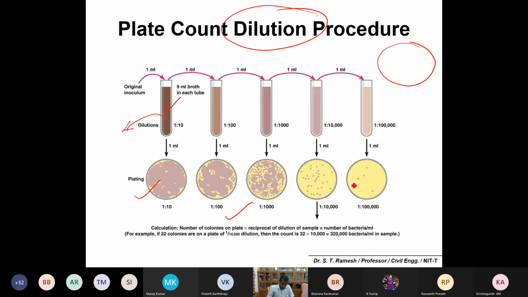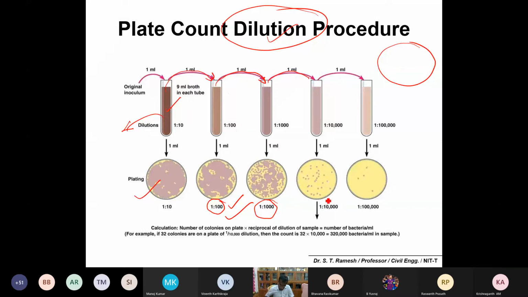In that case, if the microbial contamination is very high, then you have to go for dilution procedures. Take the highly contaminated water, take 1 ml and add 99 ml of distilled water, so the dilution becomes 1 in 100. Take 1 ml from here and add 999 ml, then the dilution factor is 1 in 1000. Take 1 ml from here and add the remaining water, then grow the microorganisms in the Petri dish with a dilution factor of 1 in 10,000 or 1 in 1 lakh.